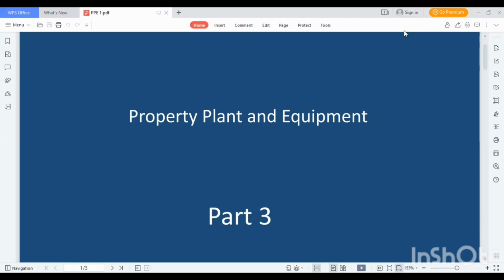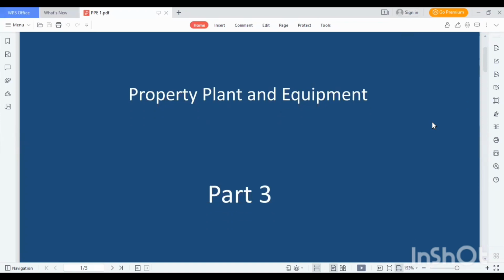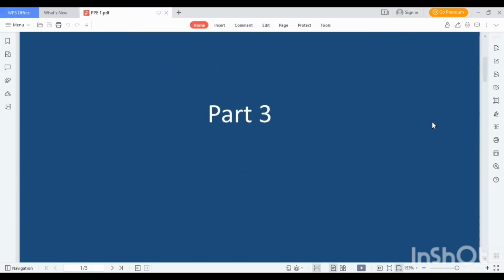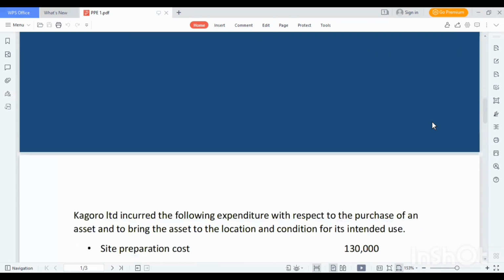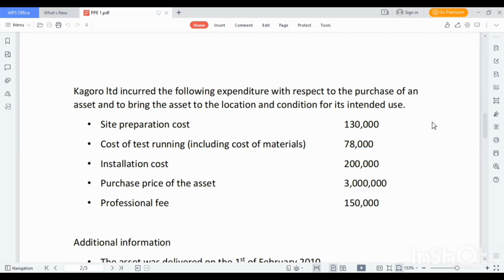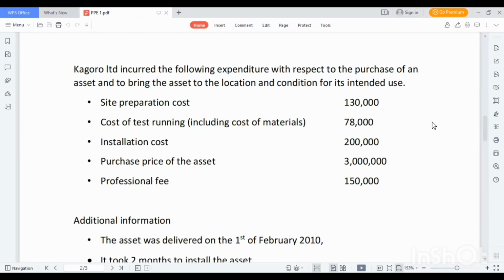In this tutorial, we'll be looking at property, plant, and equipment, part 3. The main emphasis in today's lecture will be about the deferred interest and also decommissioning costs. Let's dive into the question that we have before us. This is a simple question on IAS 16, property, plant, and equipment.